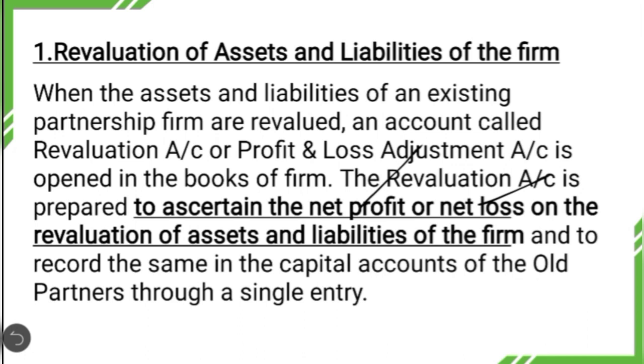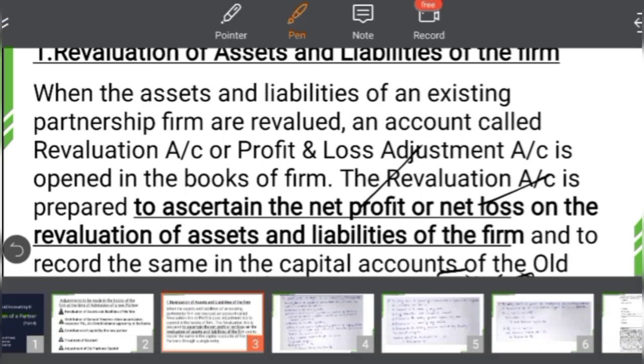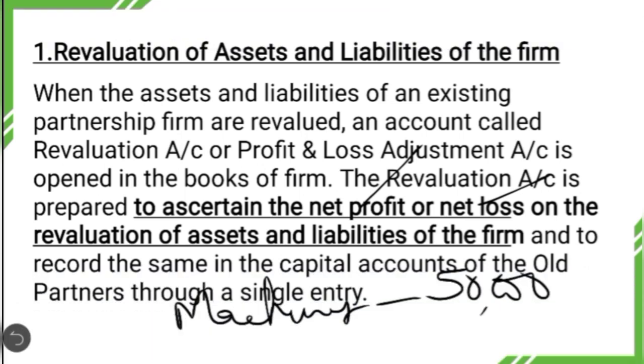So let us understand the meaning of revaluation of assets and liabilities. I'll give an example. Let us suppose that the value of machinery is shown in the books of the firm at rupees 50,000. This is the book value before the admission and before the revaluation. Now at the time of admission of a new partner, the old partners have decided to go for revaluation of this machinery. Revaluation is nothing but finding out the present value of this machinery, that is, if they go for selling that machinery on that particular date, the amount they are going to realize.